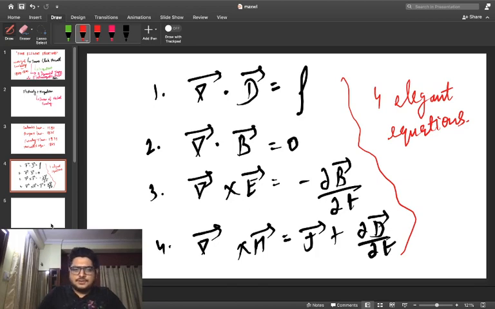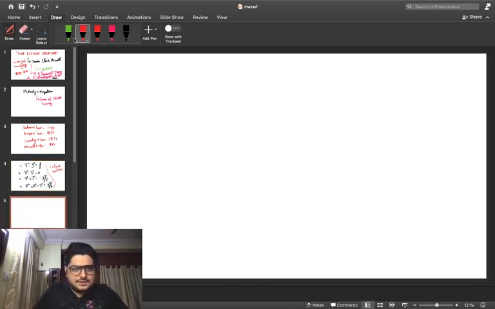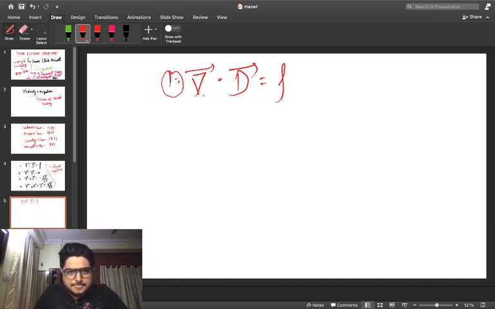So we'll start with the very first law, which is mentioned as del dot D equals rho. First of all, we already know vector calculus quite well.